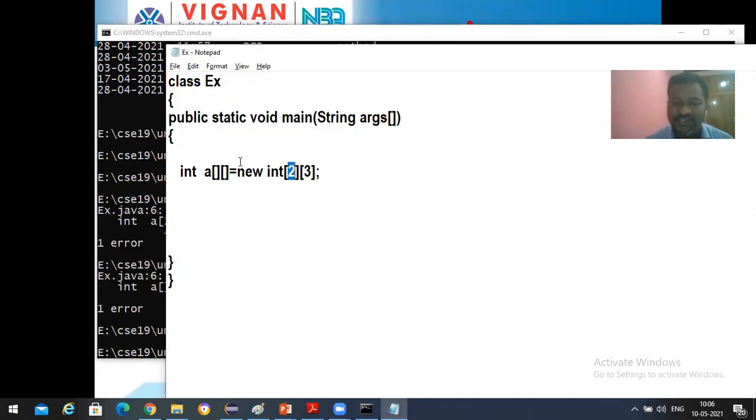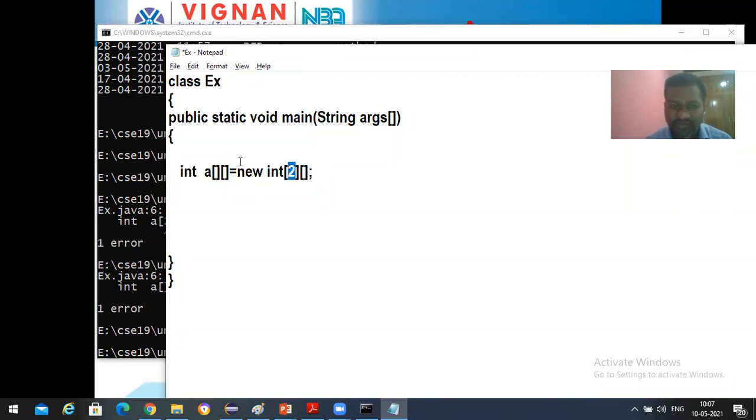So the meaning of this is 2 rows and 3 columns as per your terminology. As per my terminology, 2 1D arrays, and each 1D array has 3 elements. Both are the same. Here a row can be considered as a 1D array. That's it. 2 1D arrays, and each 1D array size is 3 elements. Apart from that, nothing was there. Okay, clear with this?